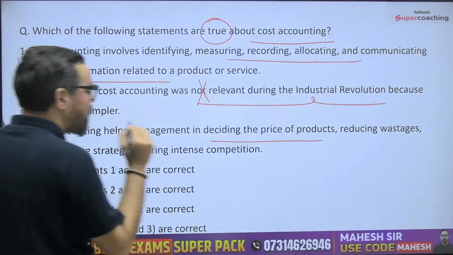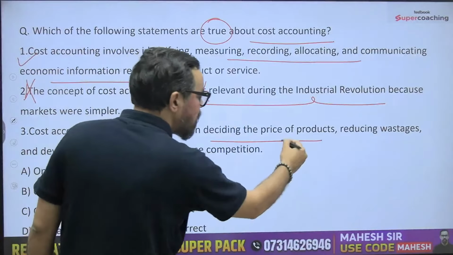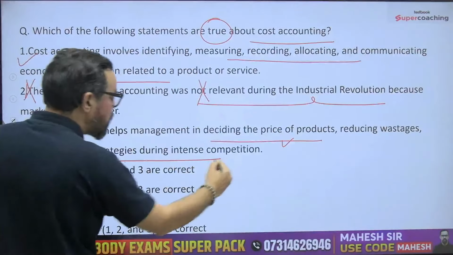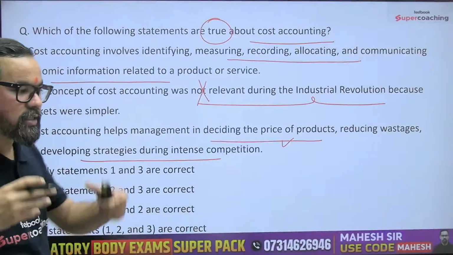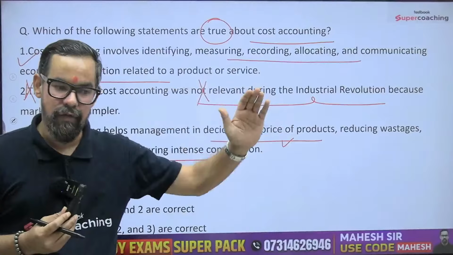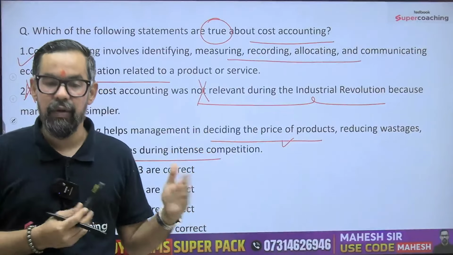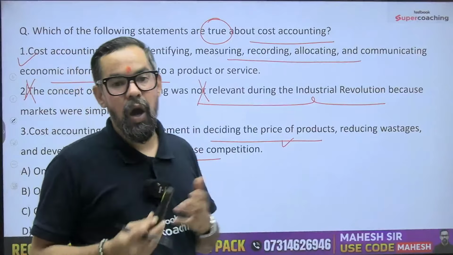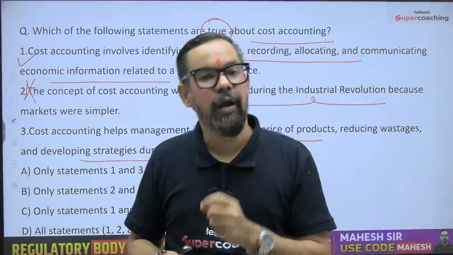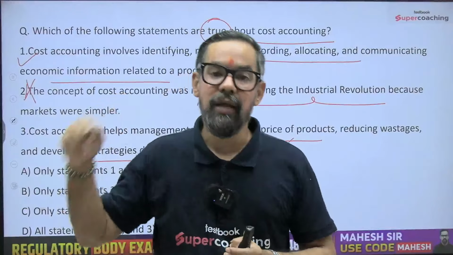Cost accounting helps management in deciding the price of a product, as we did, reducing wastage, and developing strategies during intense competition. Let's say competitors are selling at 150, we launch at 130, doing some sort of price penetration. Once our product gets some reach, they also reduce their prices to 130. So what are the other alternatives for us?